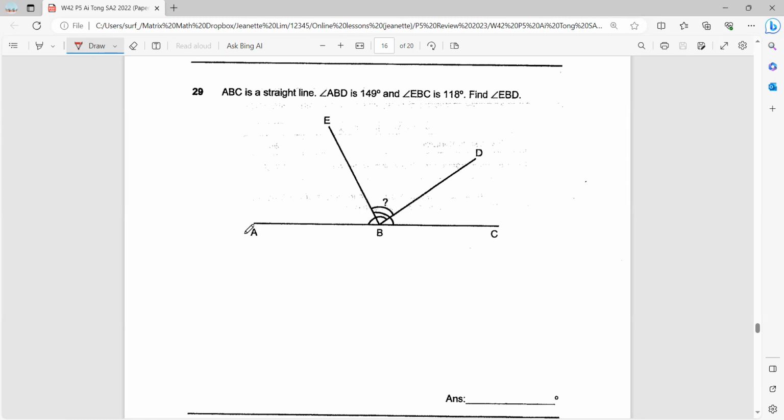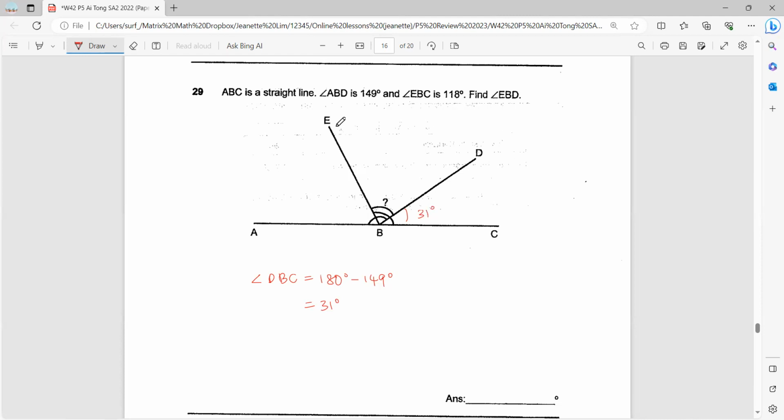Okay, so ABD is 149. So let's find DBC, this angle here. So that's 180 minus 149, as they are on a straight line. So this is 31 degrees.